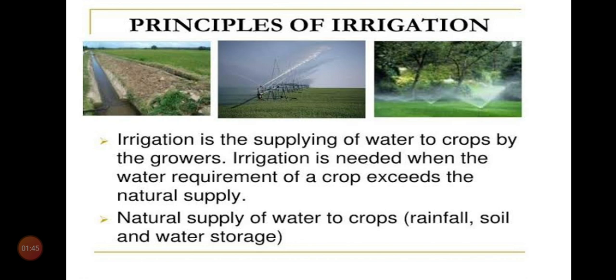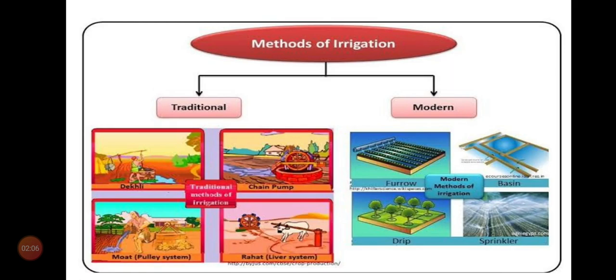So, natural supply of water to crops. What are the sources? Rainfall, soil, that means water inside the soil, water table, and water storage. These are the natural supplies. Now, methods of irrigation. There are two types of irrigation. First one is the traditional method and the second one is the modern method. What are the traditional methods?